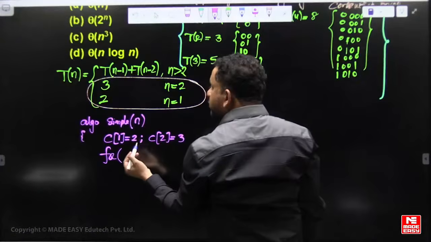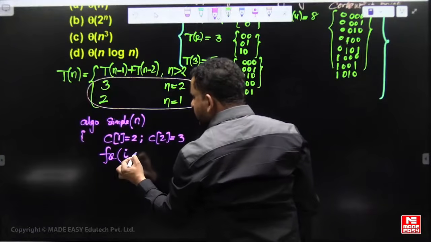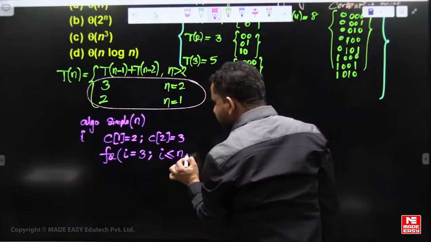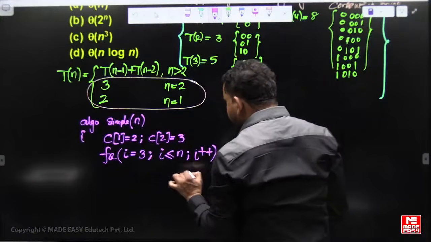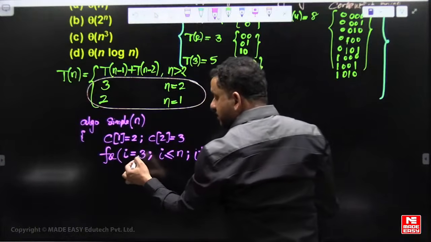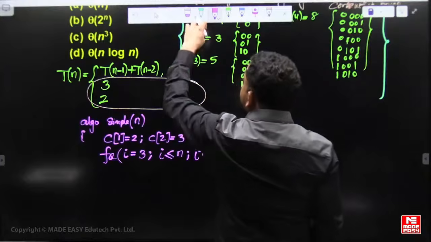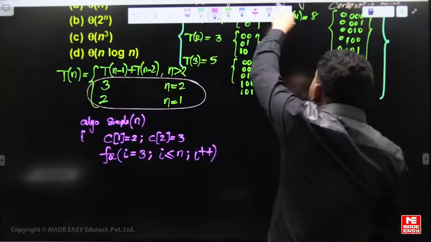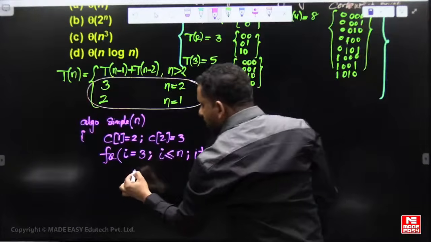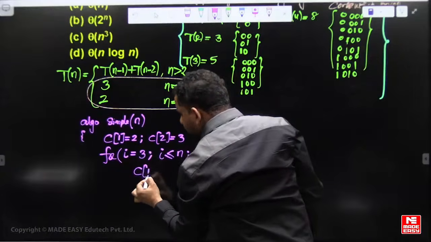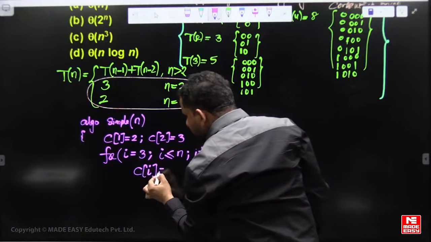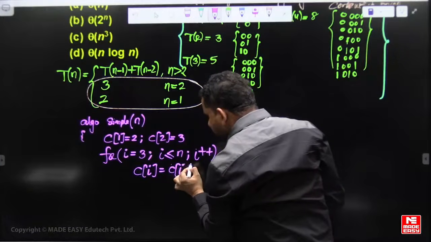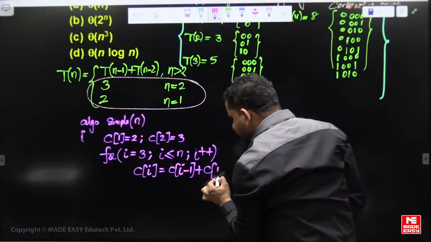1 and 2 are already calculated, so i runs from 3 onwards, i less than equal to n, i plus plus. By the time you are calculating C of 3, count of 3 equals count of 1 plus count of 2, count of 4 equals count of 3 plus count of 2. That means C of i equals C of i minus 1 plus C of i minus 2.